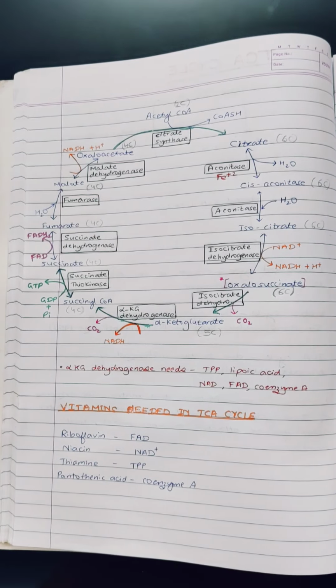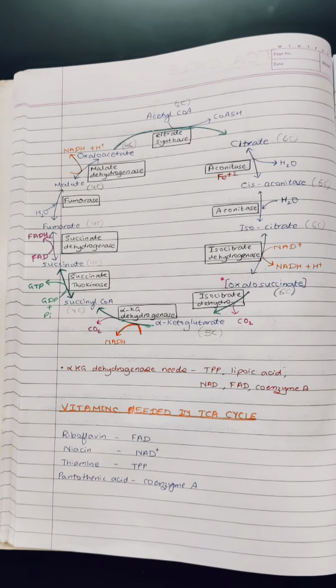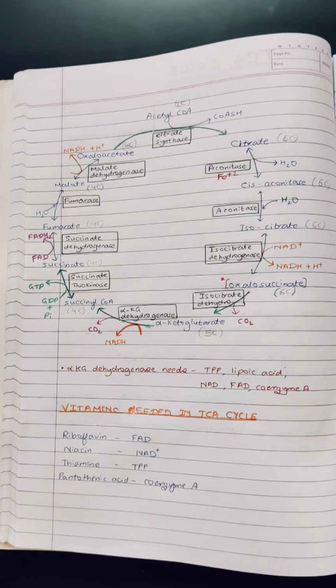This is called substrate level phosphorylation because here directly ATP or GTP it is formed without involvement of electron transport chain. Two other examples of substrate level phosphorylation are present in two steps of glycolysis. So this is a very important question for Viva point of view, that substrate level phosphorylation in TCA cycle.